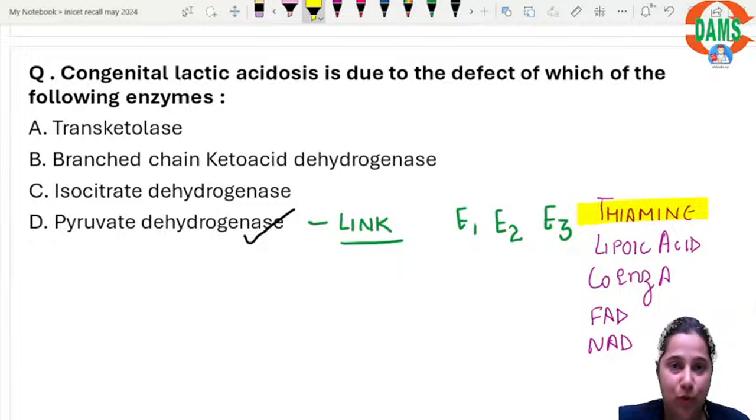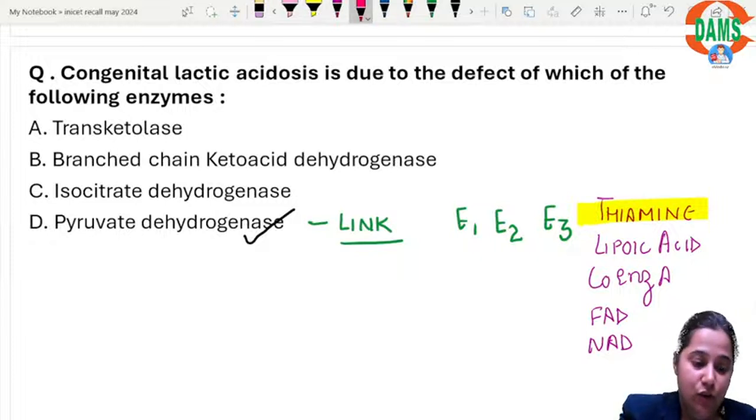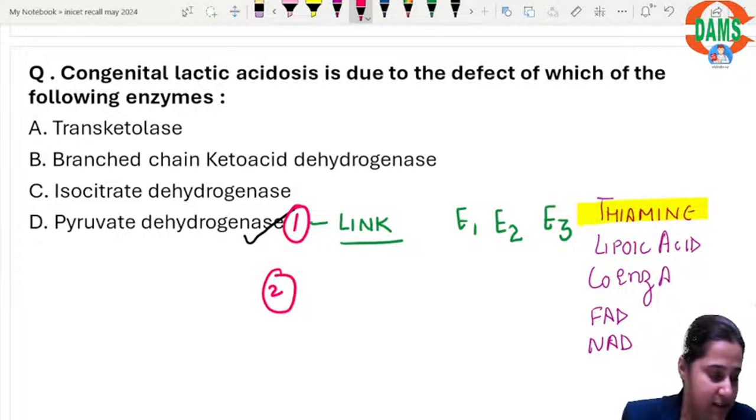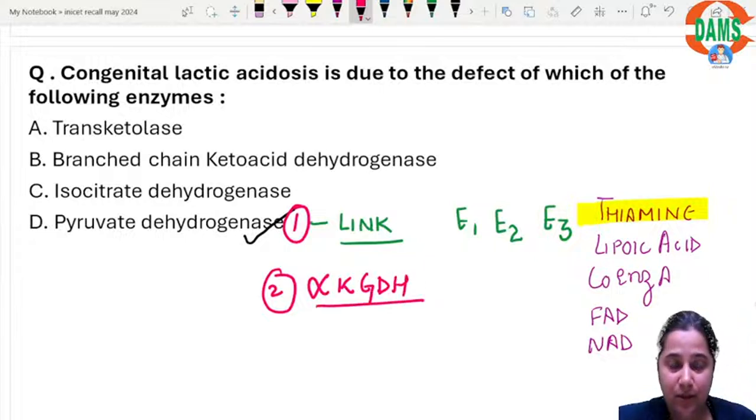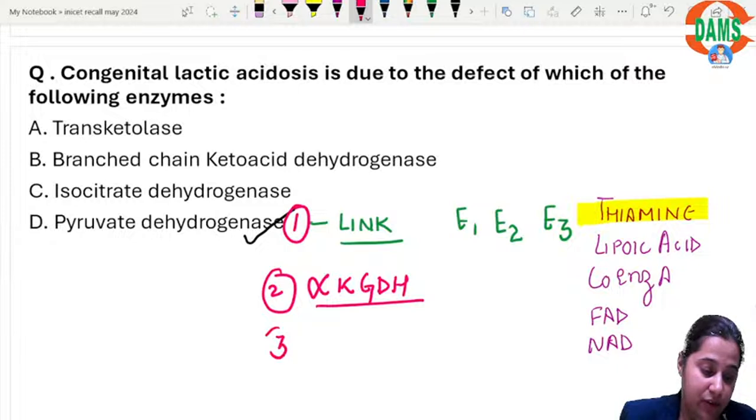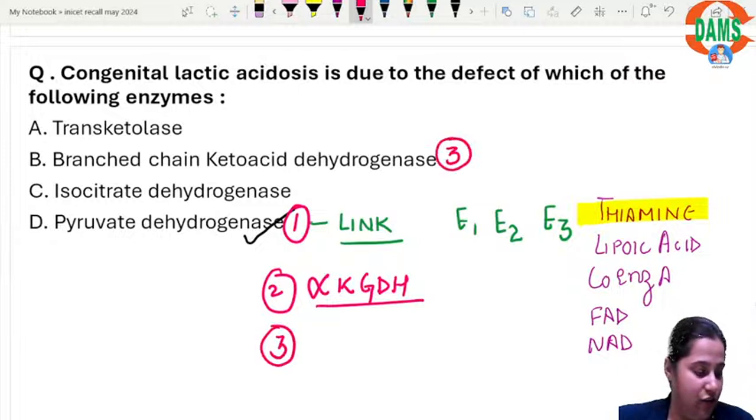These are the most important topics. Number 1 is PDH. Number 2, there is an enzyme in the TCA cycle, alpha ketoglutarate dehydrogenase. And number 3 is branch chain ketoacid dehydrogenase.